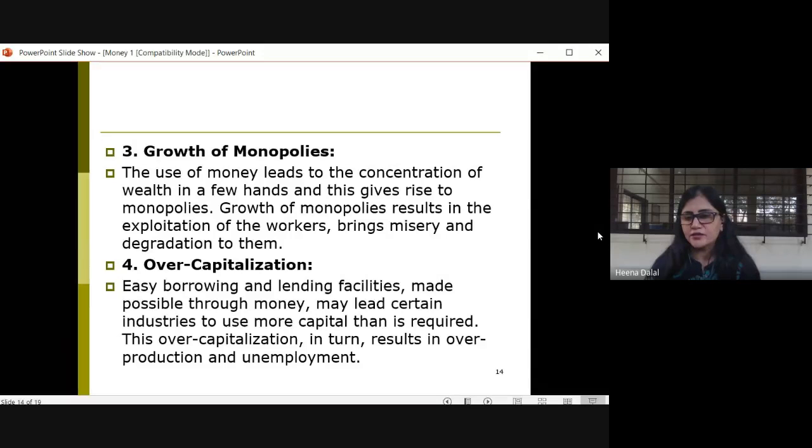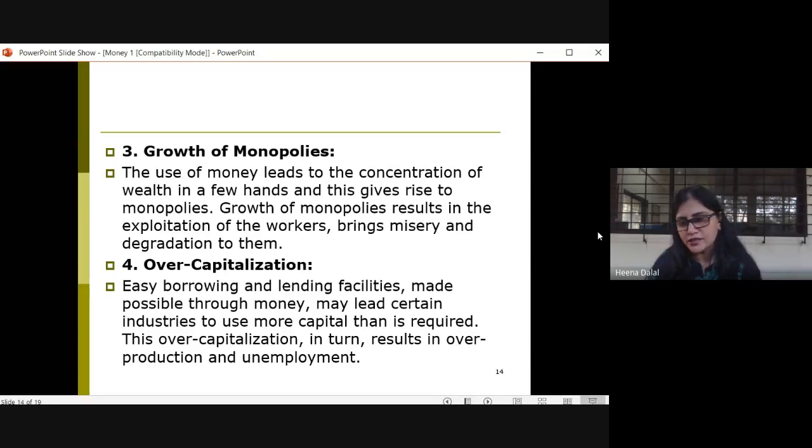The next disadvantage is overcapitalization. Now, easy borrowing and easy lending facilities are made possible through money. So what happens? This leads to certain industries using more capital than what is required. So there is excess use of capitalization.